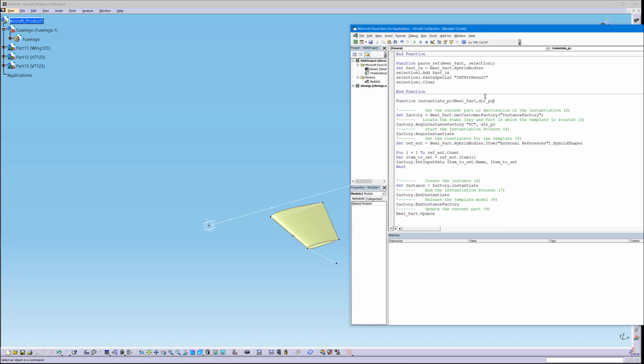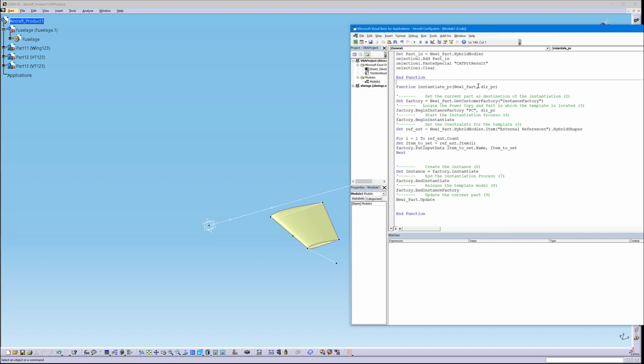So if you're going to instantiate different types of power copies, then this will be different. New part is from here, so that is fine. Yeah, I think actually we're fine. It looked like we were going to get even more inputs required, but I think this should cover it.